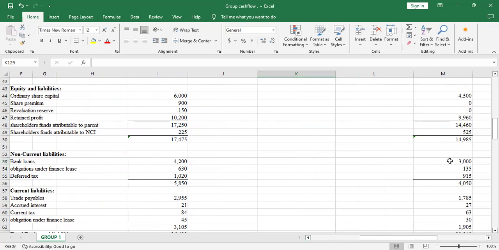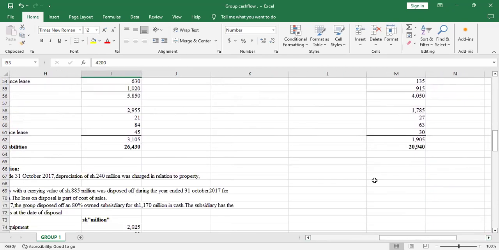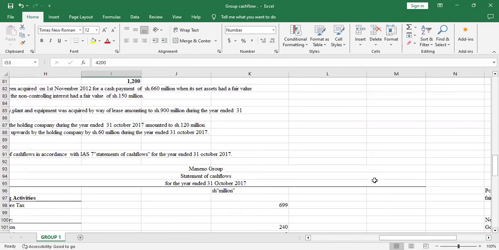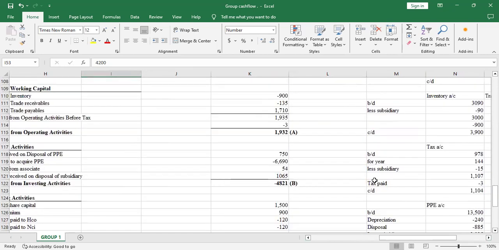Bank loans will help you. You will be able to determine the bank loans by checking. You check at the beginning, it was 3,000, but it has increased to 4,200. That tells you that there was an increase in bank loan. So it means that you acquired more money. But there are adjustments to this bank loan account. So I'll do the adjustments so that you see how we come up with the value.